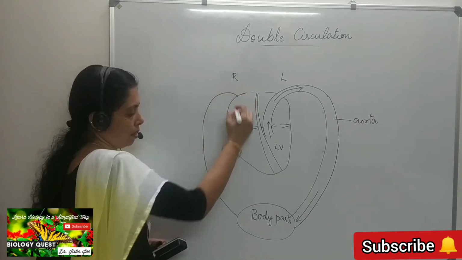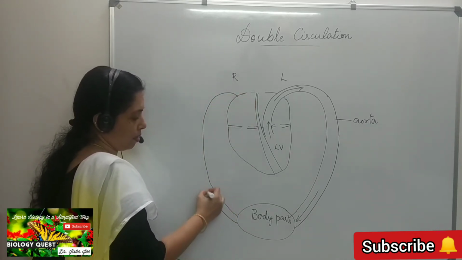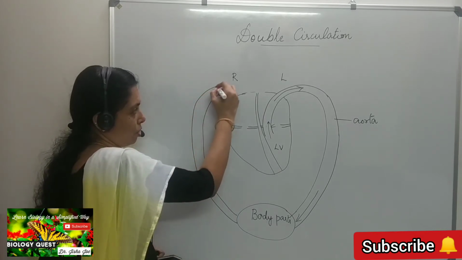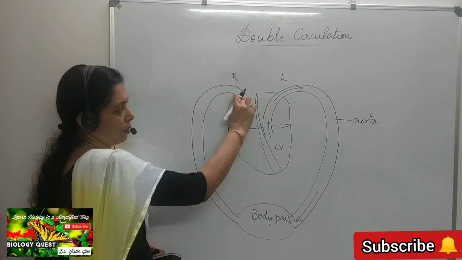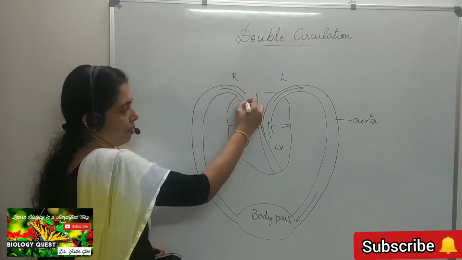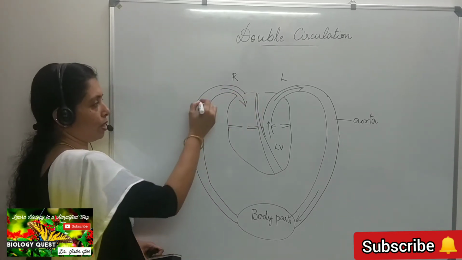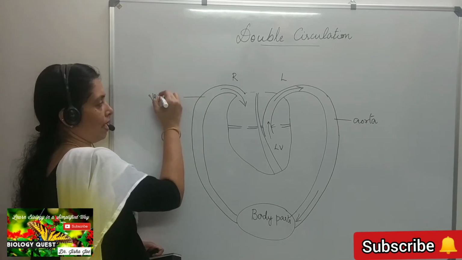and drained into the right auricle through, we know, the vena cava.